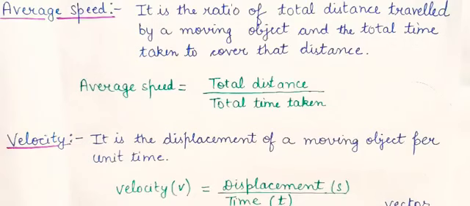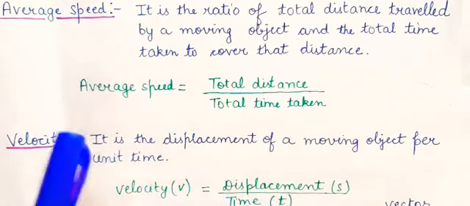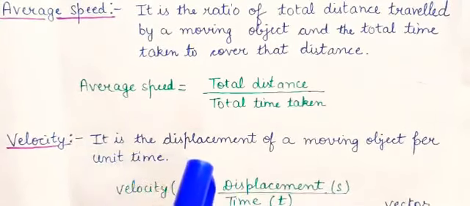Now next is velocity. What is velocity? As I discussed, speed is distance upon time. So velocity is displacement upon time. Velocity is the displacement of a moving object per unit time. So velocity is also denoted by v. As we denote speed by v, velocity is also denoted by v. That is equal to displacement upon time. As in case of speed, it was distance upon time, similarly, in case of velocity, it is displacement upon time.